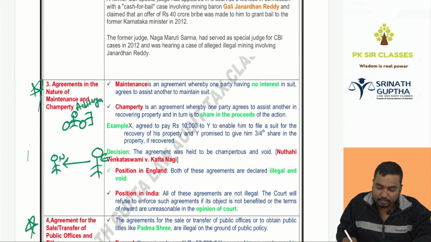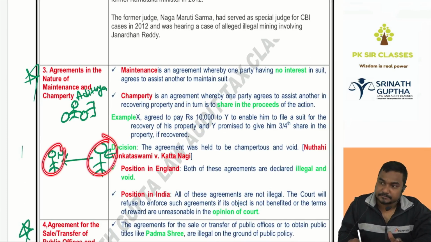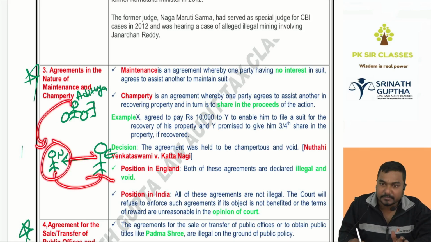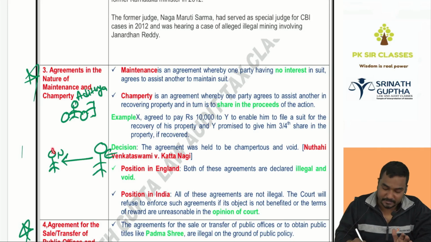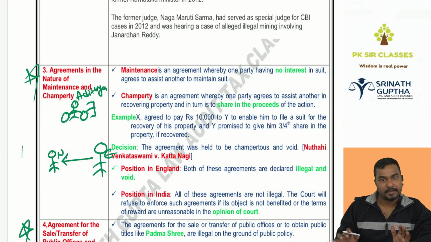Next, agreements tending to create maintenance and champerty. These are important. In case of maintenance, two parties are fighting and a third party will help one of the parties to continue the suit. Actually, Nikhil has to file a case on Ishwar, but Nikhil doesn't know how to fight. Aditya is helping Nikhil to fight with Ishwar without having any interest. This is called a maintenance agreement. The third party is helping to maintain the suit without having any interest. In champerty, Aditya helps Nikhil to file a case on Ishwar, but he will take 10% of the benefits.